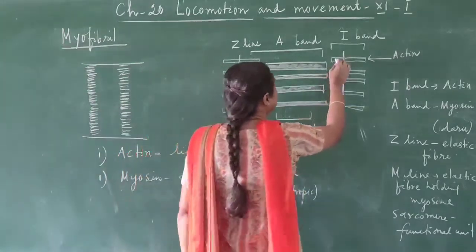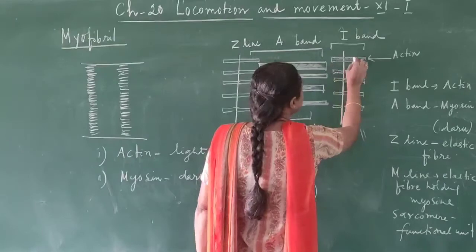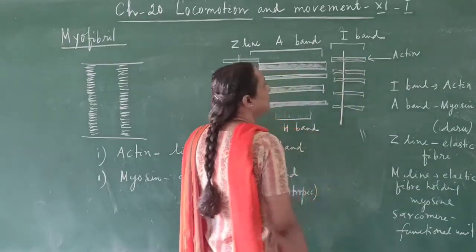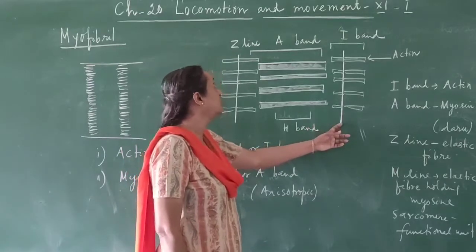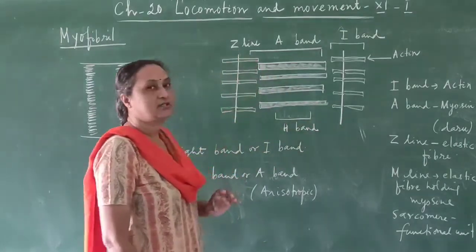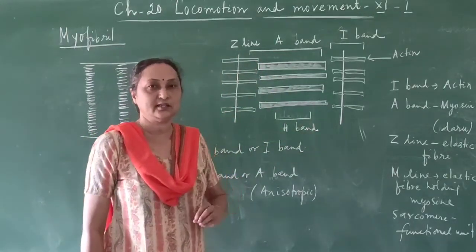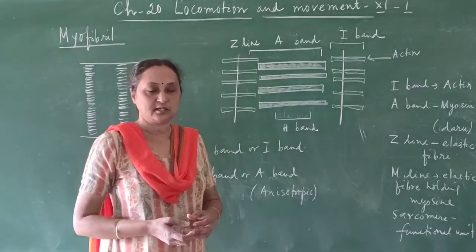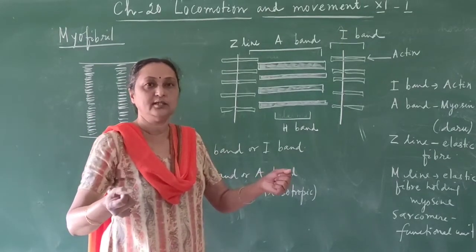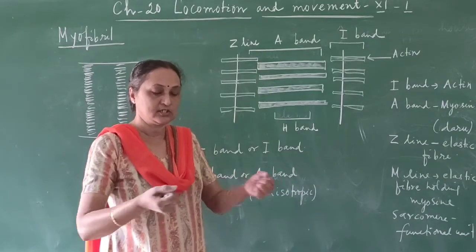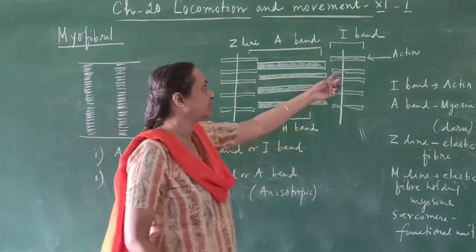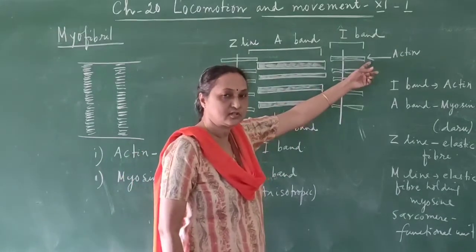These actin filaments, which form the light band or the I band, are connected to a line which is called the Z line. The Z line is an elastic line. It has elasticity, so if you pull, it can be pulled. Naturally, when the Z line is stretching, these actin proteins can also be stretched.